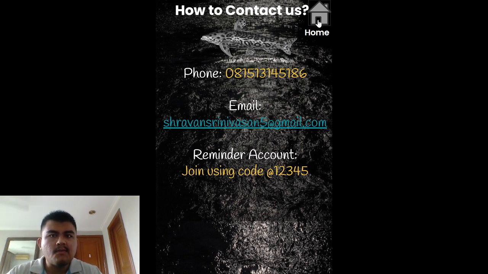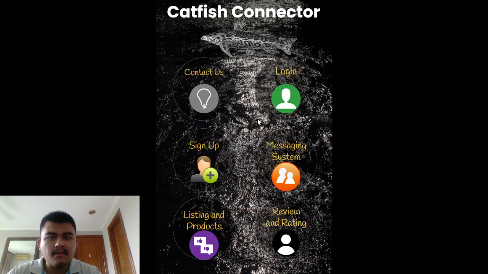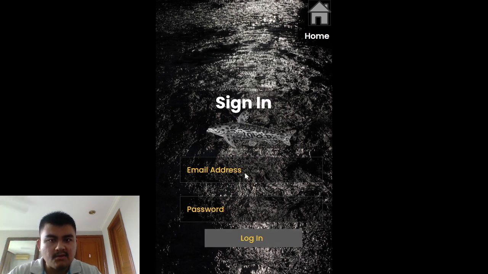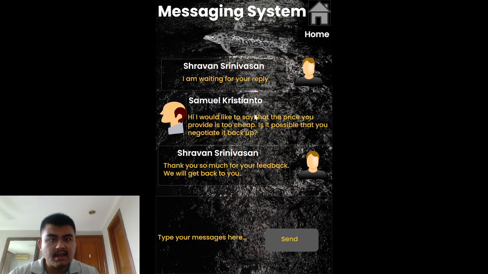And if you want to go back, you can just click on the home icon, and after that you click sign up. As you can see, there's username, email, and password. You just need to type it here, and then after that you can click sign up, and it will go to the sign in page. And it says email address and password. Once you log in, it will take you to the messaging system.